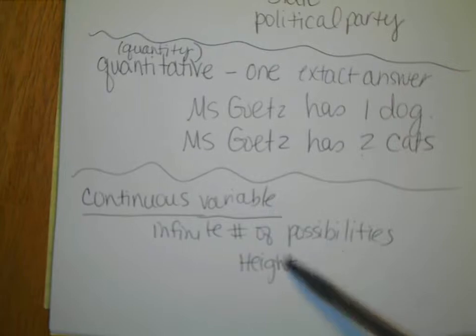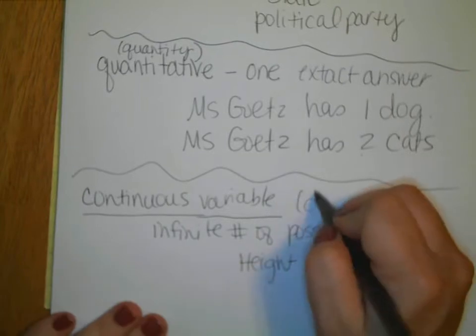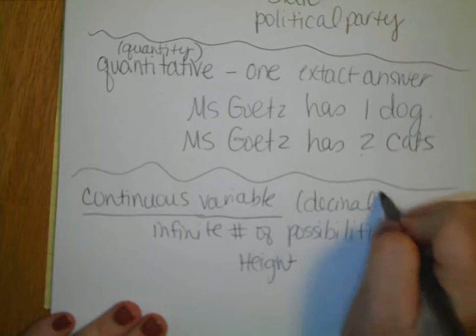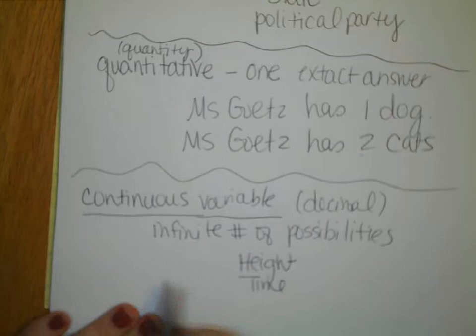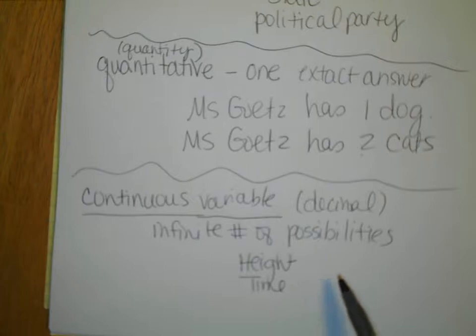Also, we can talk about time. First of all, there's an infinite number of possibilities for time, and we can talk about time in terms of decimals. Make sure you can see this.